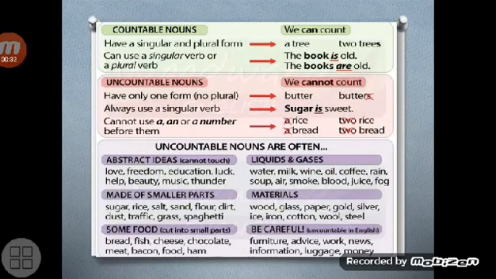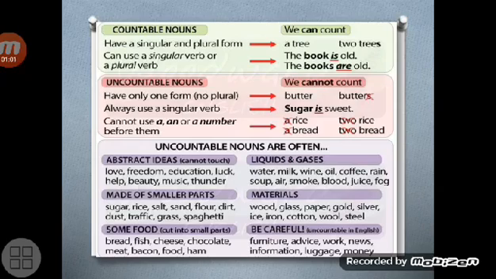Let's go on with countable nouns and the difference from uncountable nouns. When we talk about countable nouns, we may say that they have a singular and plural form. For example, a tree, two trees. We can use a singular verb or a plural verb. And we can count countable nouns.